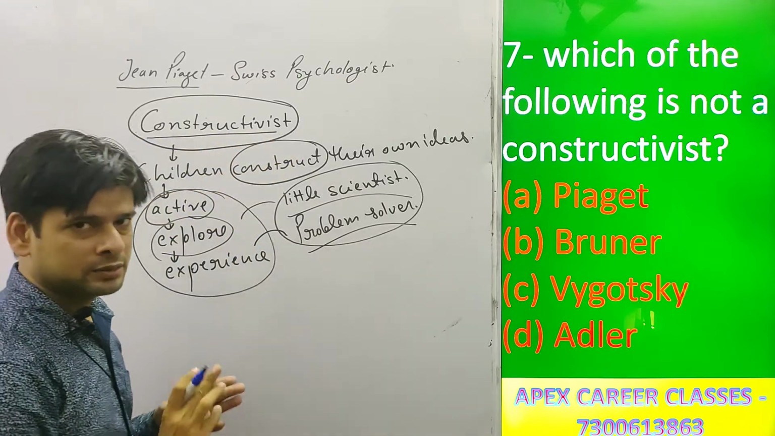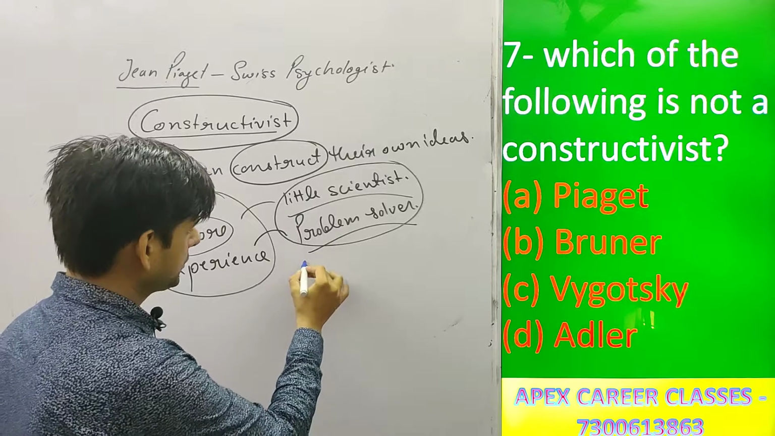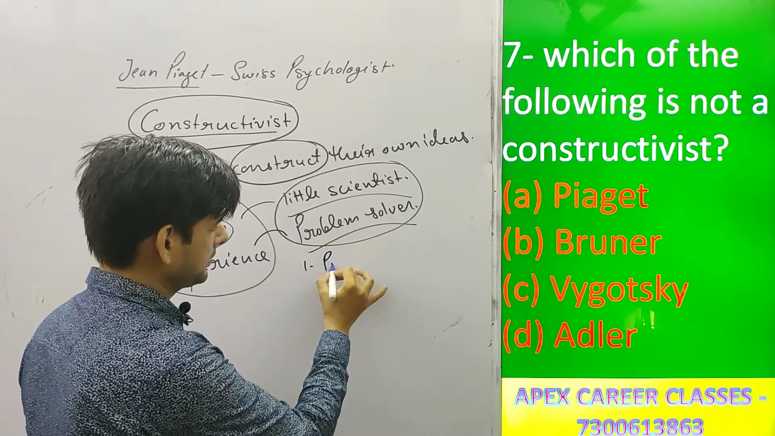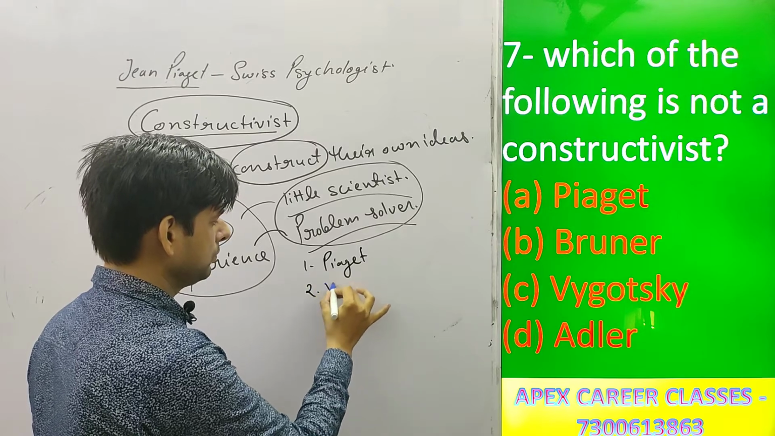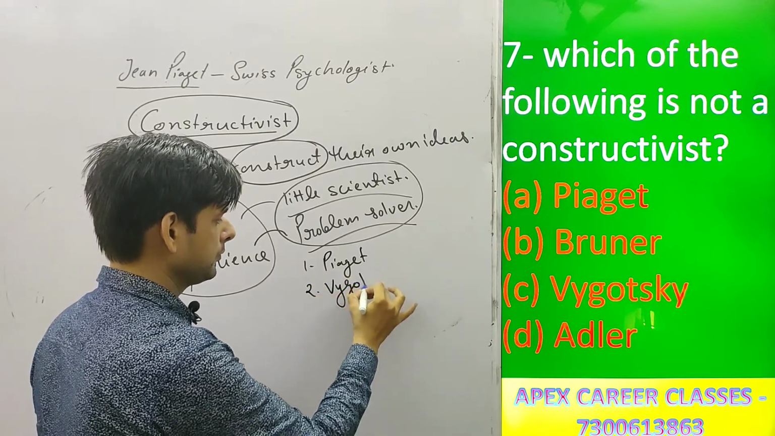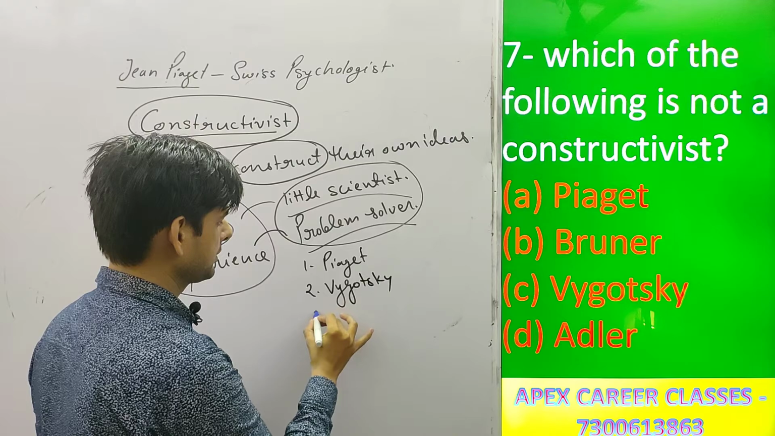And there are three constructivists. The first one is Piaget. Piaget is a constructivist. Second one is Vygotsky. And the third one is Brunner.